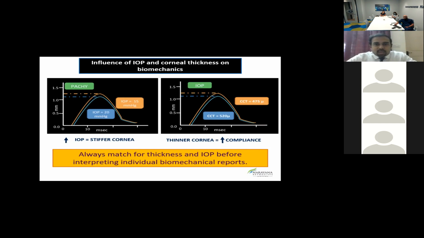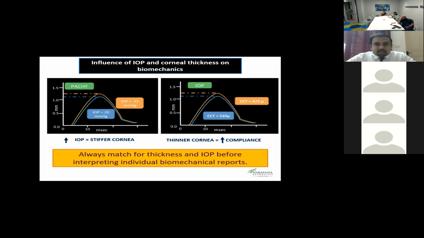So basically you have a cornea with an intraocular pressure inside of say 25 millimeters of mercury, and the same cornea, after a while, has an intraocular pressure of 10 millimeters of mercury. Despite the cornea being similar in biomechanical properties, you would have a greater applanation, or indentation, of the cornea when the pressure inside is lesser.